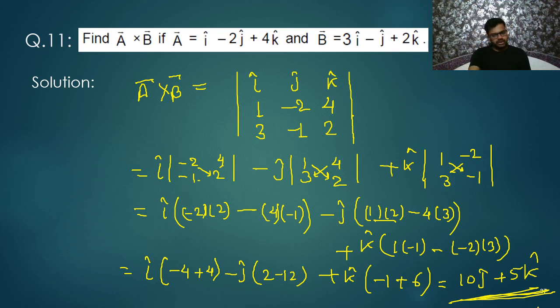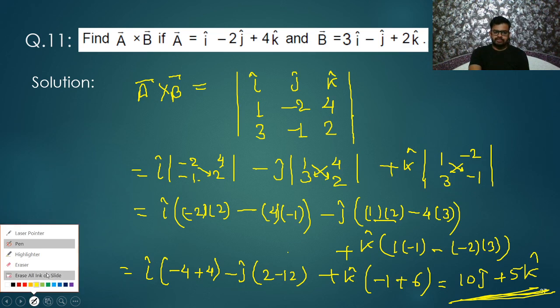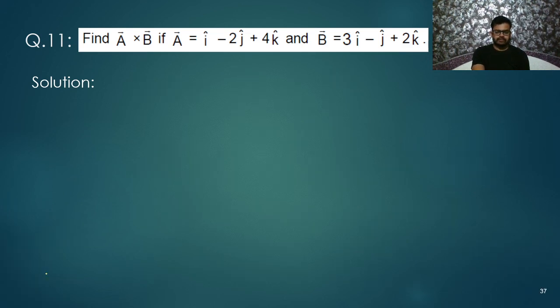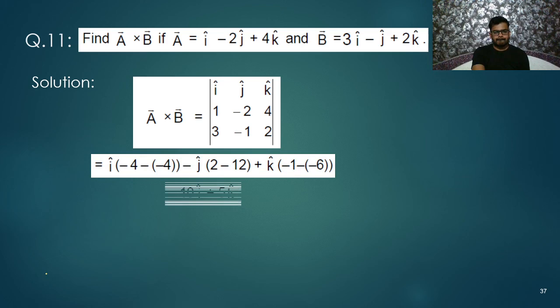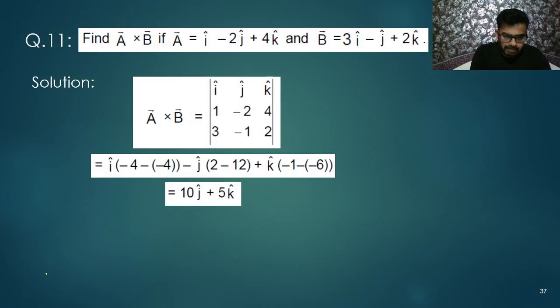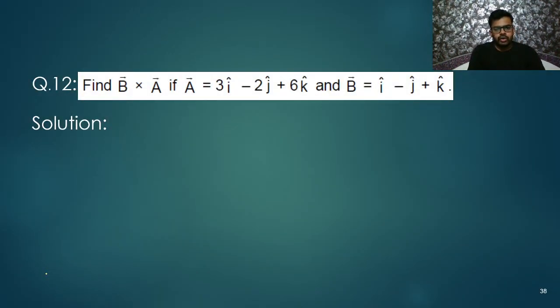All of you can do it. Okay. I hope you got it very well. This is the method you need to learn. You can do it. Okay. So final answer what you got? 10 j cap plus 5 k cap. Okay. That's all. So I think it is going to be over. Just 2 3 questions are more.